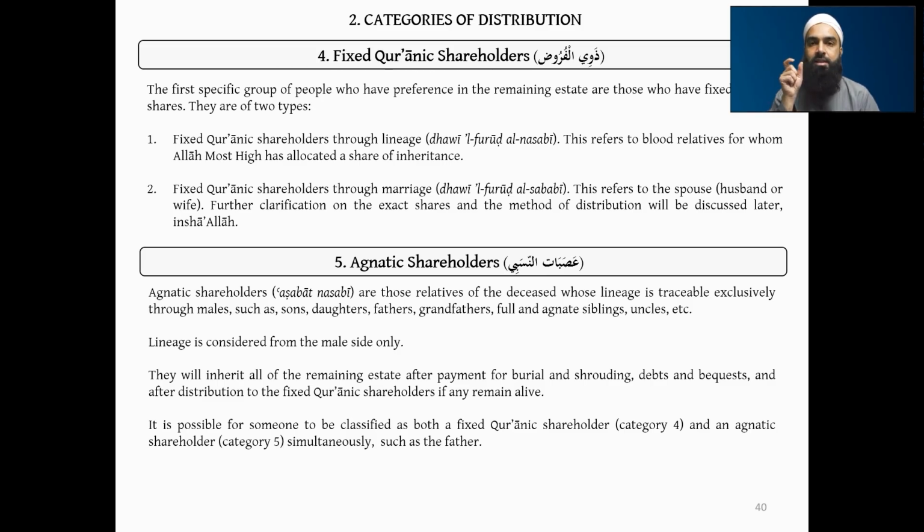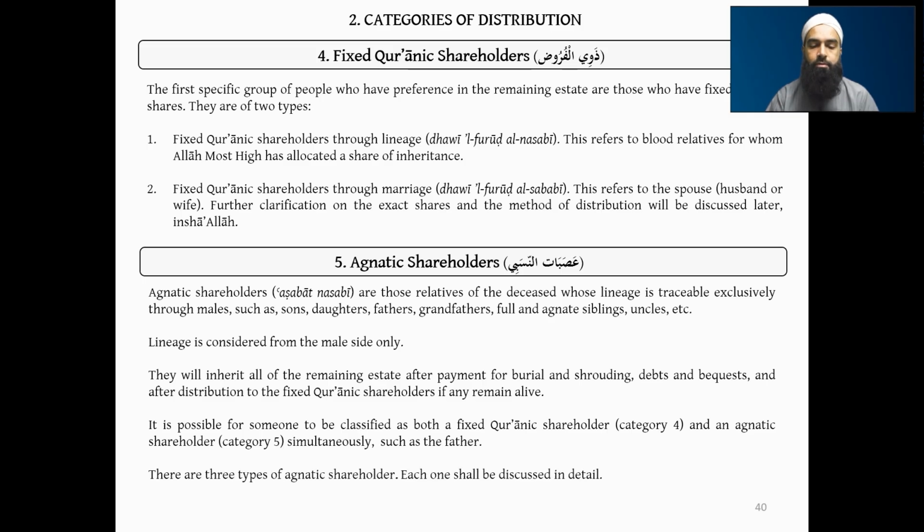So he'll get 1/6 plus the remaining, plus the asaba in essence. If there are only daughters, he will get his 1/6 and also his remaining share, because he will be the asaba, what we're calling the agnatic shareholder.